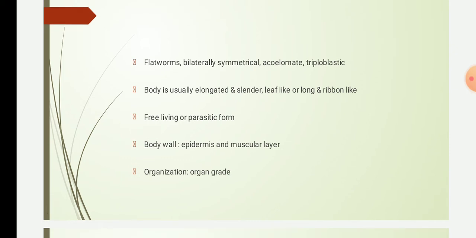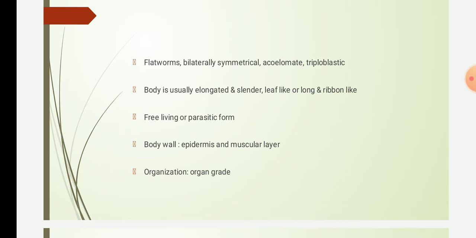Before this, when we were studying the phylum Cnidaria and Porifera, they were diploblastic organisms. That is, their body wall consists of two layers only, the outer ectoderm and the inner endoderm. But here, for the first time, there is a formation of three layers. That is a triploblastic organism. They have three embryonic layers: the outer ectoderm, the inner endoderm, and in between them another layer, the mesoderm.